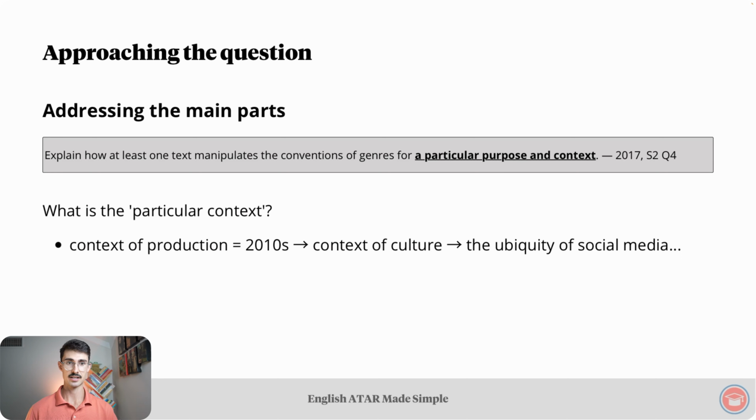And the particular context I'm going to refer to is the context of production, which is the mid-2010s. Because the movie was released in 2016 and it would have been shot 2 years prior to that and then edited and all of the marketing and release. So it really was produced in the middle of that decade. Specifically, we could say the ubiquity of social media bombards users with images of success. However, those users are seldom or rarely shown the downside of such success. What I just mentioned is a socio-cultural feature of the context of culture.